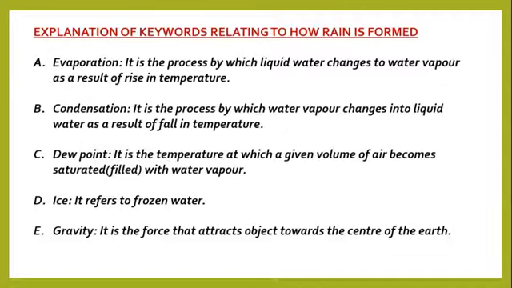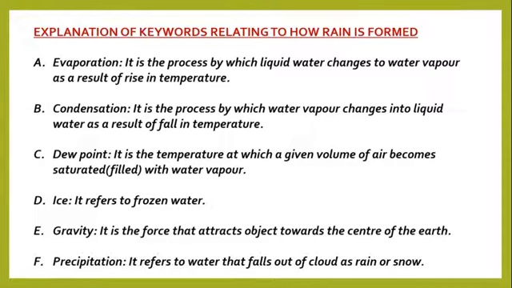Then last, we have precipitation. It refers to water that falls out of the cloud as rain or snow. Learners, you are advised to get familiar with these keywords before you can fully understand how rain is formed. In our next lesson, we shall look at how rain is formed, and these keywords will be mentioned alongside.